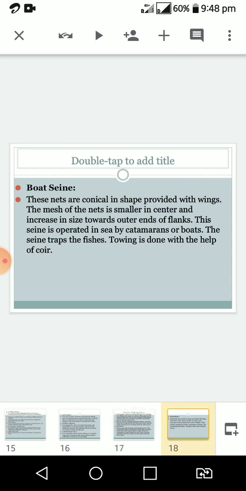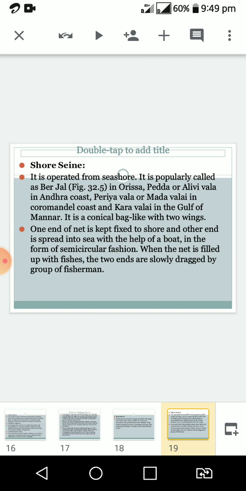Boat seines are conical in shape, provided with wings, and are operated in the sea by catamaran boats. The seine traps the fishes. Another type of gear is the shore seine. Shore seines are operated from the seashore. It is popularly called Beer Jal. Beer Jal, it is called in Orissa,